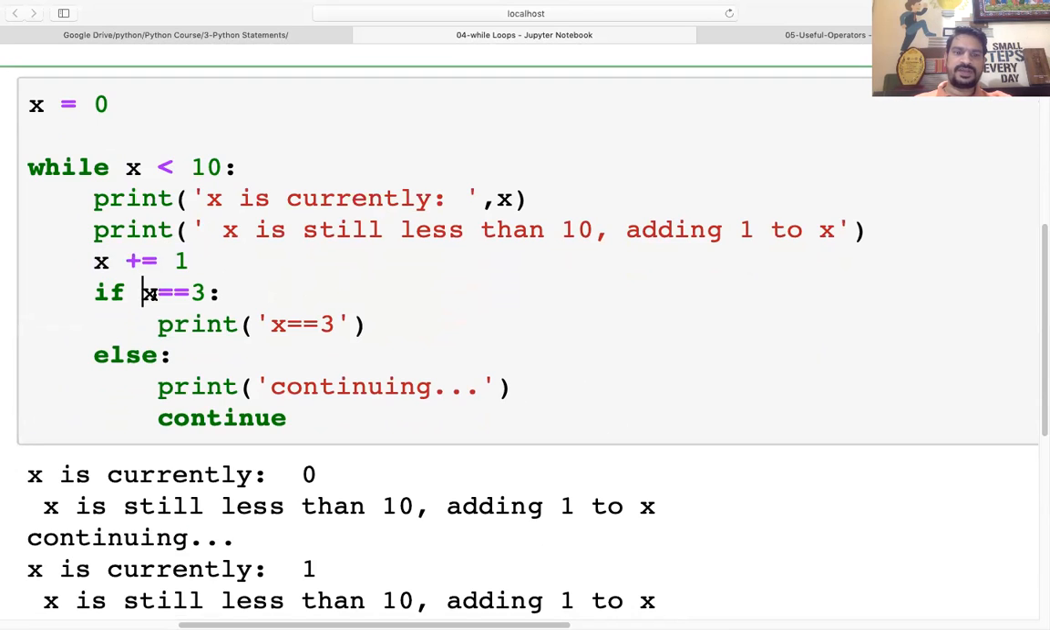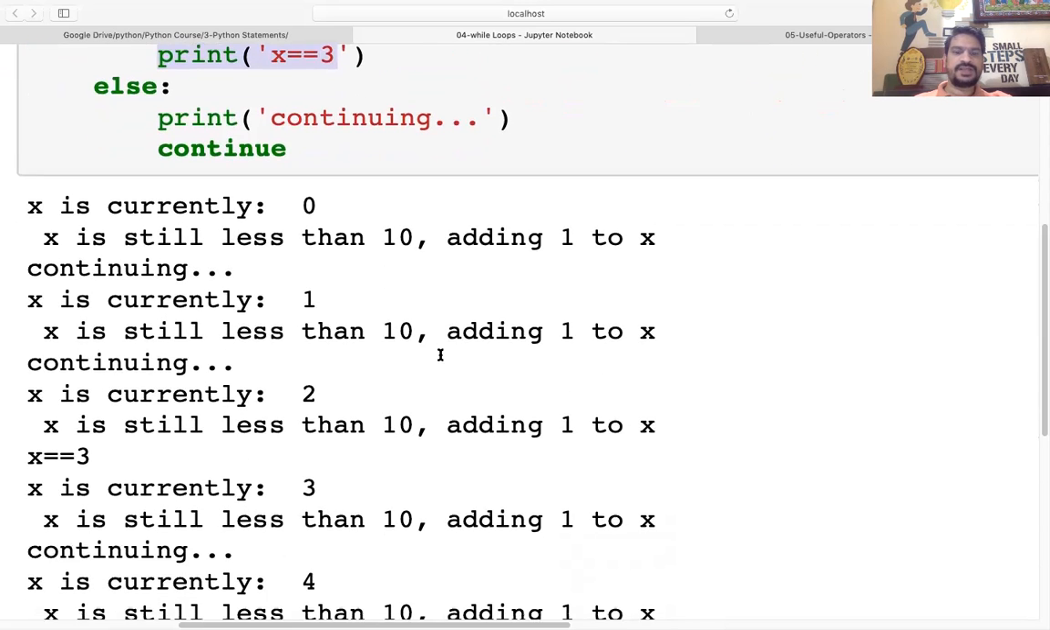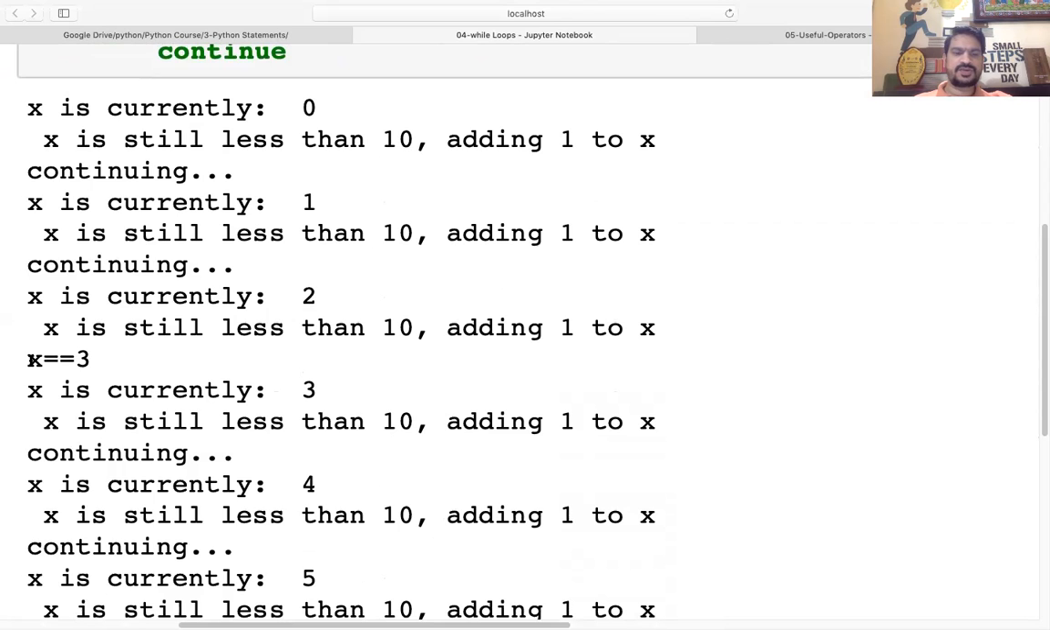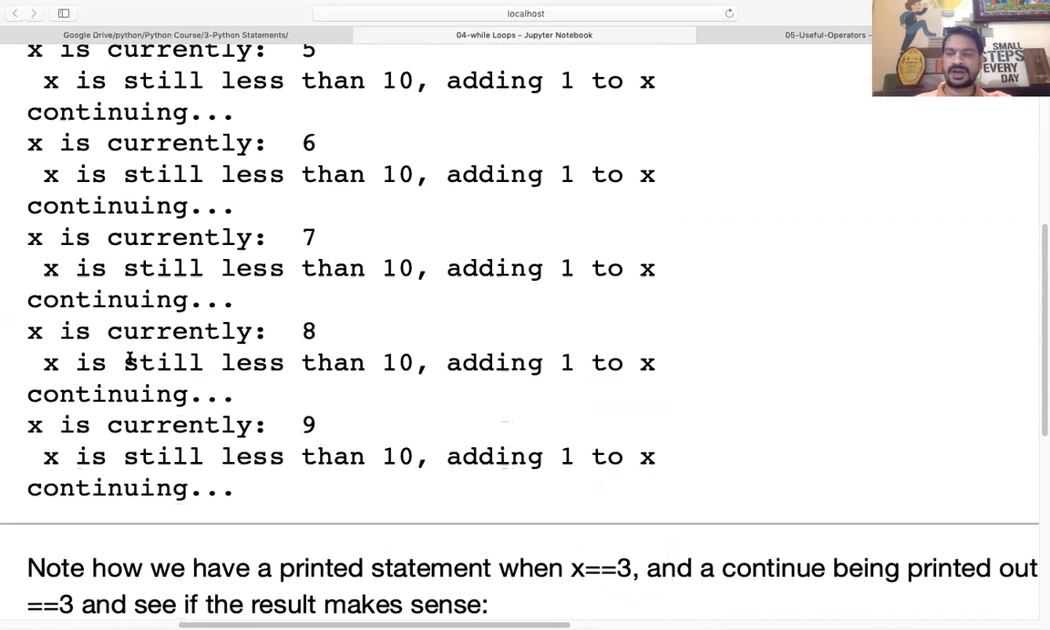It says that if x is equal to 3, then we have to print this. Else, continue. Getting it? So when we get x equal to 3, then only it is going to print. Else, we are going to continue with the loop. For this type of program, we can use continue. So here you can see, whenever there is x equal to 3, then only it is going to print. Else, it is not going to come in that particular condition, and your